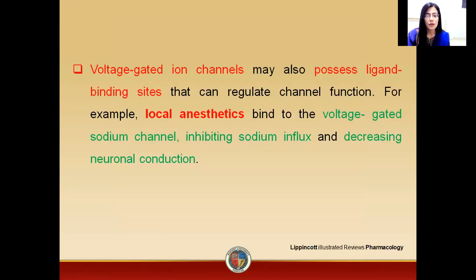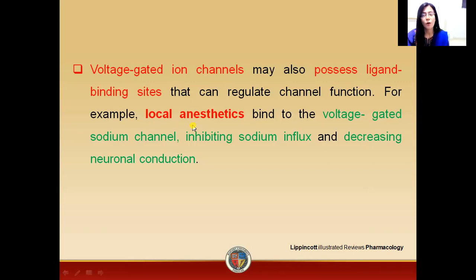Now, coming towards the voltage gated ion channels. These are the channels for which the change in the membrane potential acts as a sensor, a stimulant for opening or closing of the receptors. These voltage gated ion channels also possess a ligand binding site.